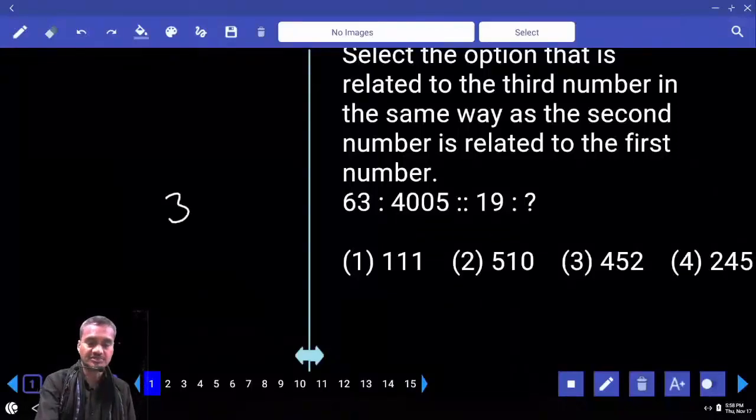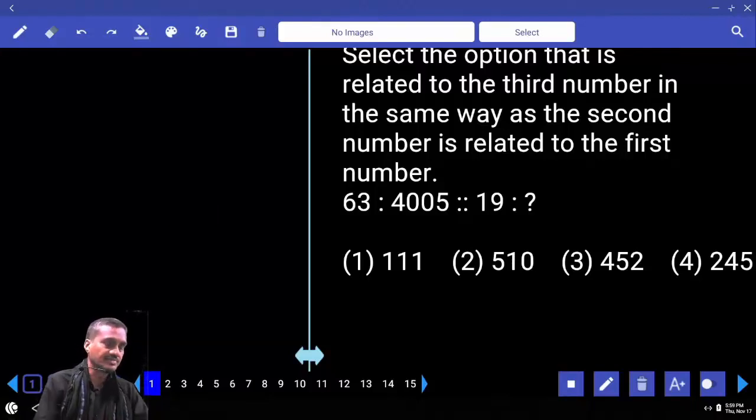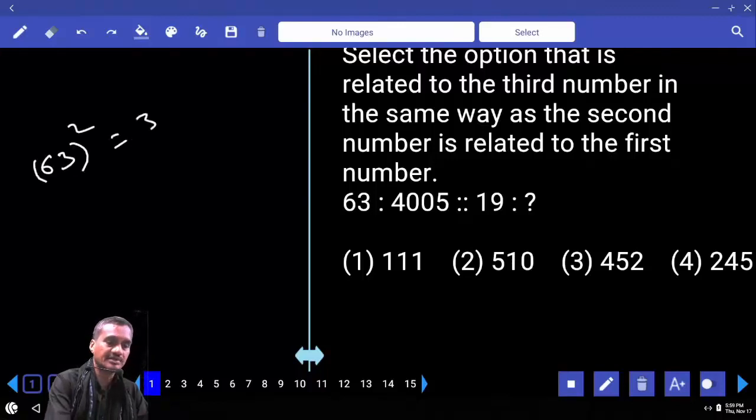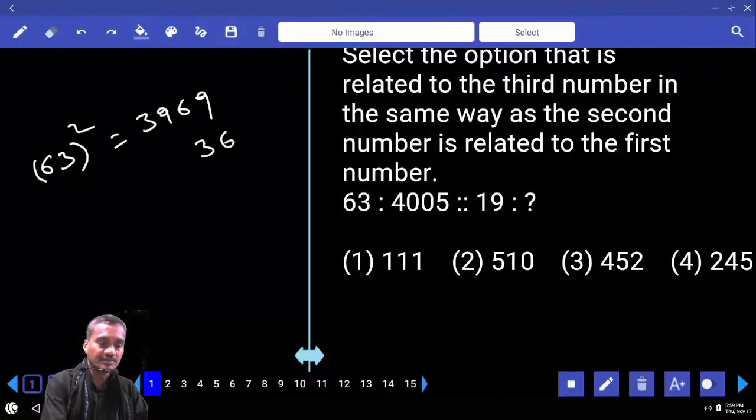Now paper number 36. In this 36, question number 1. 63 and 4005. Tell me how to represent this one. Now 63, and what is the square of 63? 63 square is 3969. Now 3969, and here how much is the difference? 45. 45 means how much is added? 36. Then why is 36 added to this one? The reverse of 63 is 36. The square of this number is added to the reverse of this number.